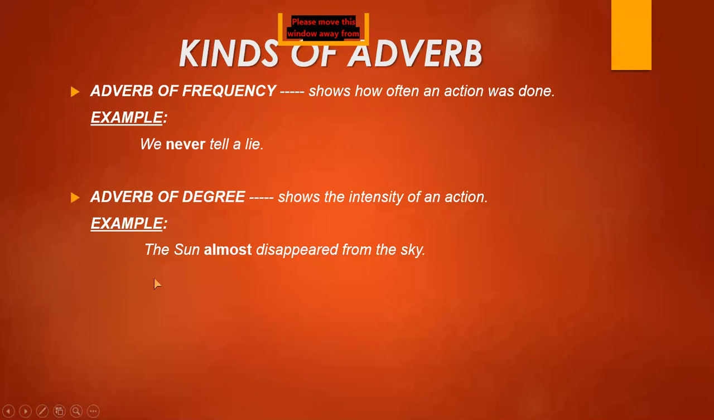The person nearly reached the top of the mountain. Now, nearly here in this example is describing the word reached. It is telling us that the person was reaching nearly at the top. So it is an adverb of degree.